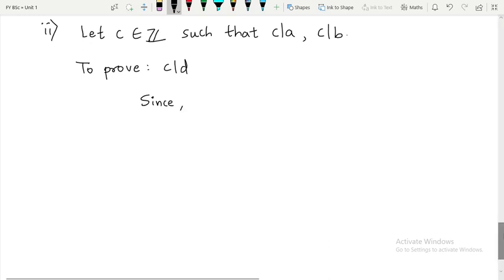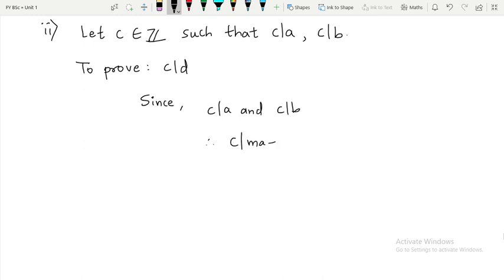We have already seen that property. Since C divides A and C divides B, therefore I can say C divides MA plus NB. This is a famous property that we have proved. Therefore, C will divide D since the value of D is MA plus NB, right?